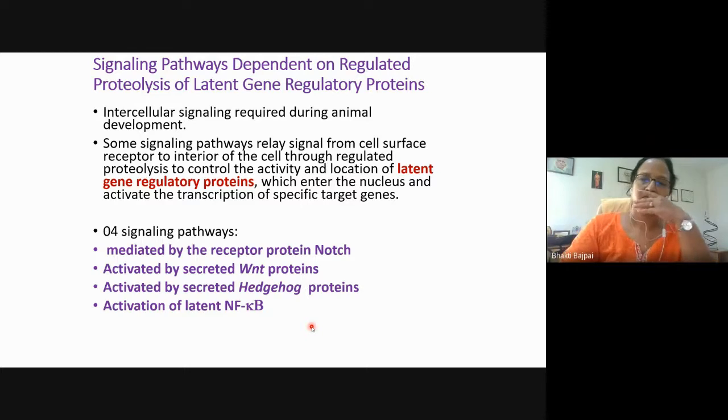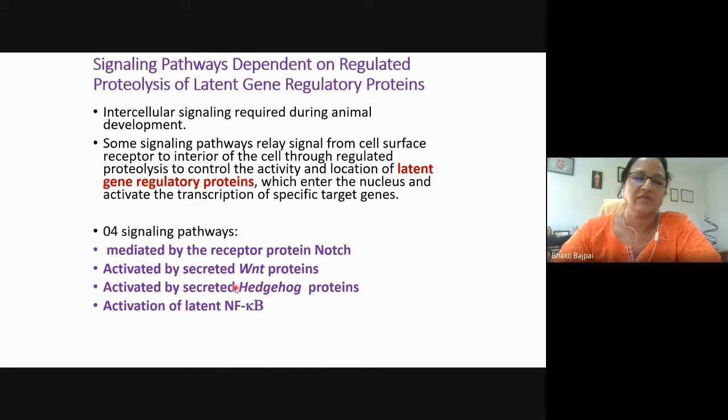So, how is it different from the pathways that we have studied before? यहाँ पर जो gene regulatory protein है, that is present in the inactive form. So after the proteolytic cleavage of this, उसको कह रहे हैं inactive form में latent gene regulatory protein. So after removal of some amino acid or peptide from this protein, it will be activated. It will then enter the nucleus and bring about the transcription of target gene.